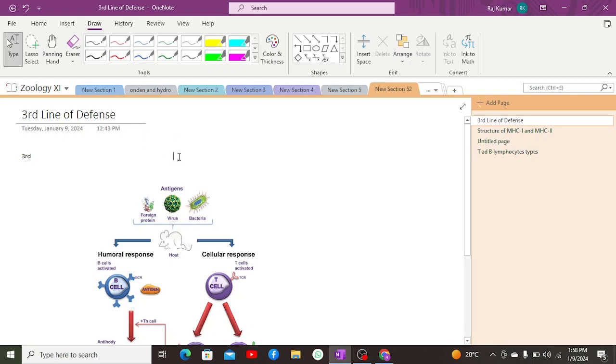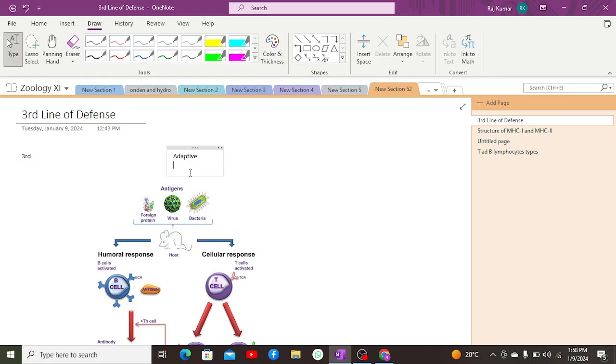The third line of defense is a specific line of defense, which is also known as the adaptive immune system, or adaptive immune response. Why is it known as adaptive or acquired immune system? Because it is acquired after birth. It is not by birth, it is not by inborn immunity.